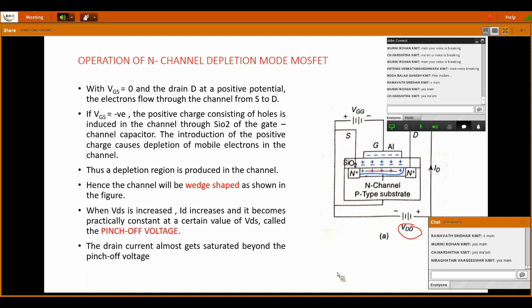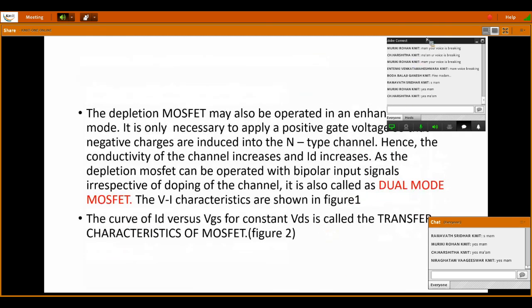Okay, so this is about your depletion mode operation. The same thing is here. A depletion MOSFET can be operated in both depletion mode and enhancement mode. Both modes you can operate. The only thing is you need to change the gate bias.